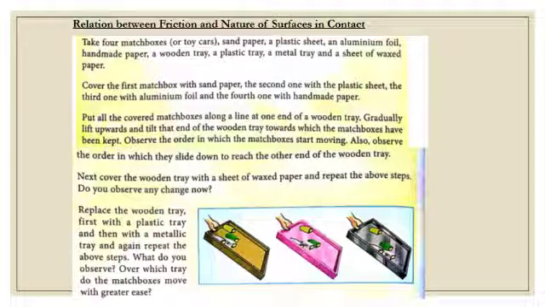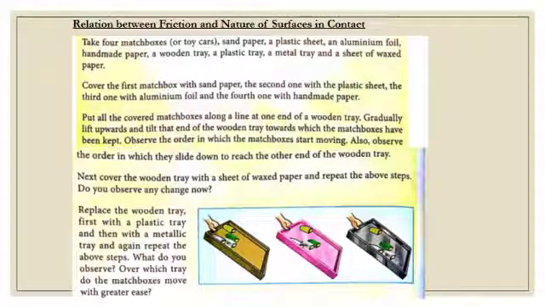We have to take 4 matchboxes, sandpaper, plastic sheet, aluminium foil, handmade paper, a wooden tray, plastic tray, metal tray and a sheet of wax paper. Now we cover the matchboxes with sandpaper, plastic paper, aluminium foil and handmade paper.